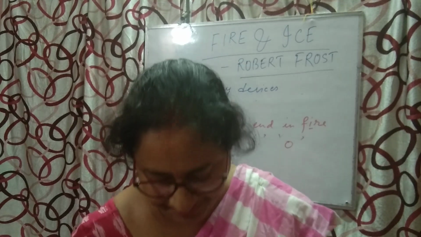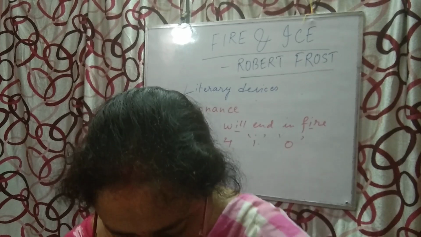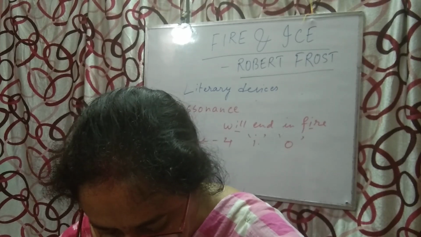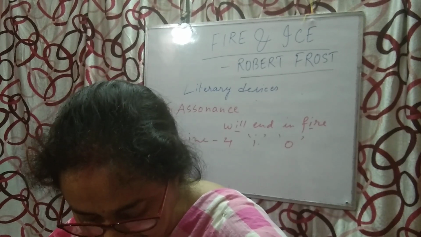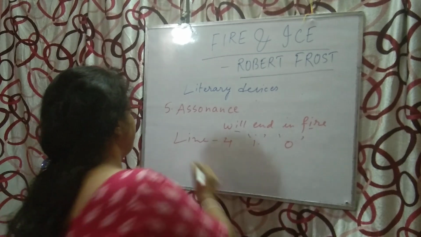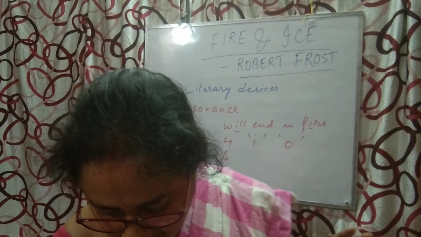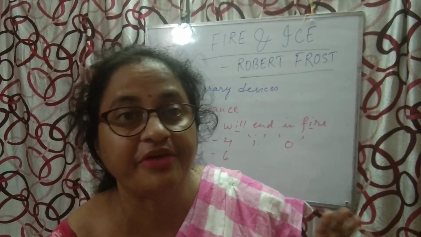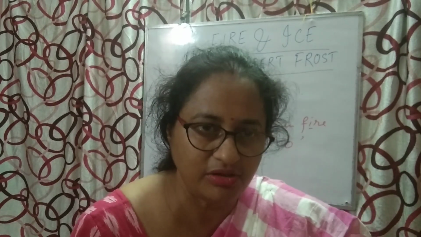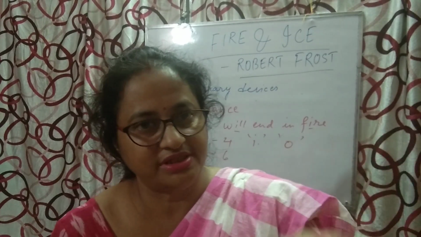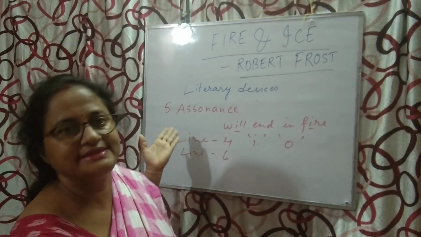Correct? Now next, in line number 6, yes, 4, 5, 6. I think I know enough of hate. Here also, in line 6, go through the line. I think I know enough of hate. Here also the I and O sound is prominent, and in this particular line the I and O sound is repeatedly used. So this type of device is known as assonance.